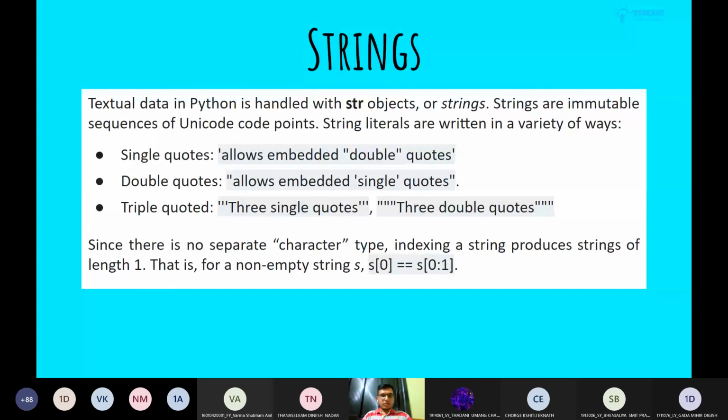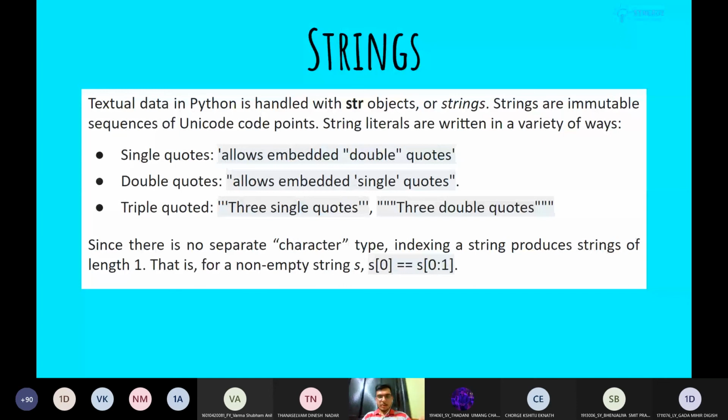So there are three ways to represent a string in Python. Basically, we can use single quotes, we can use double quotes, and the last way is using three times single quotes or double quotes. The difference is, when we use single quotes, we can use double quotes inside it, but if you use single quotes inside, it will act as an endpoint for the string, so it will give us an error.